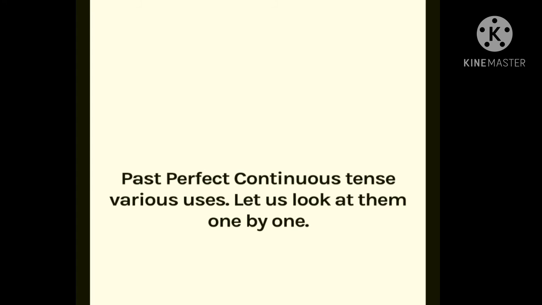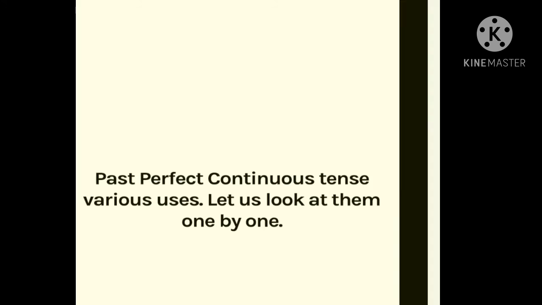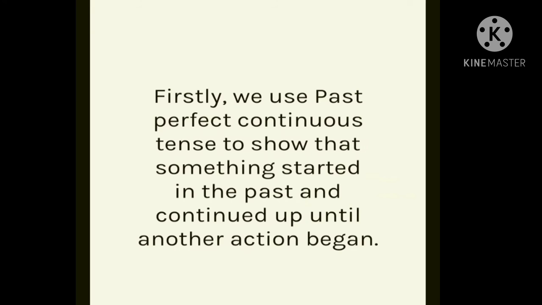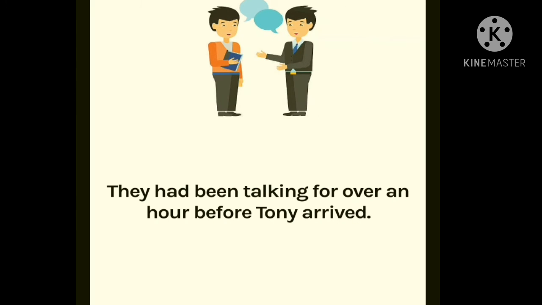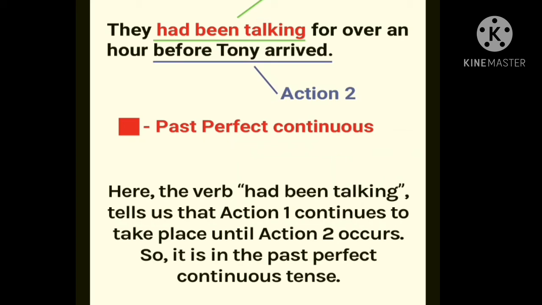Past perfect continuous tense, various uses. Let's look at them one by one. Firstly, we use past perfect continuous tense to show that something started in the past and continued until another action began. For example, they had been talking for over an hour before Tony arrived.